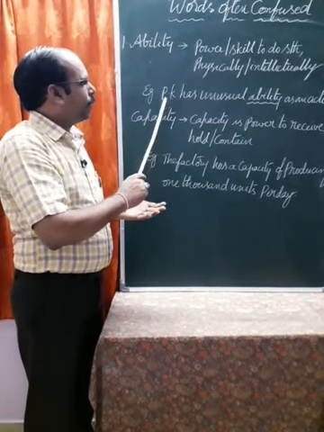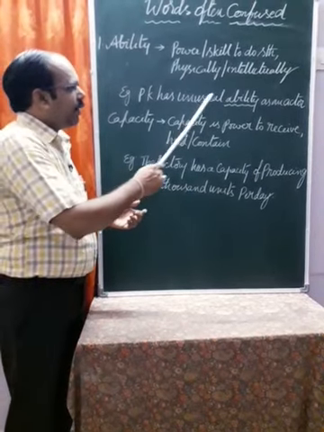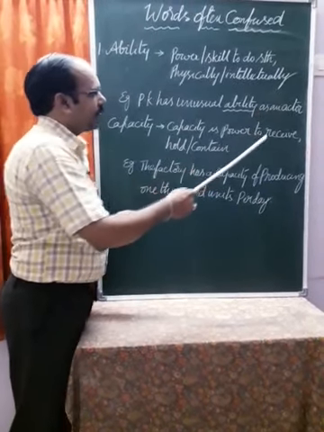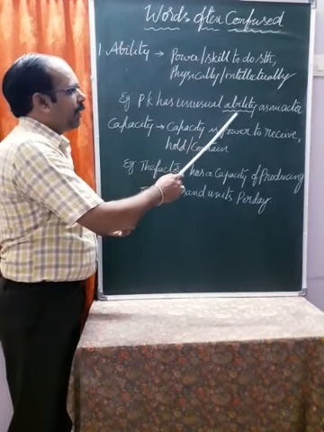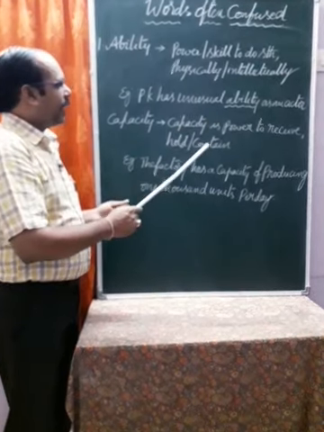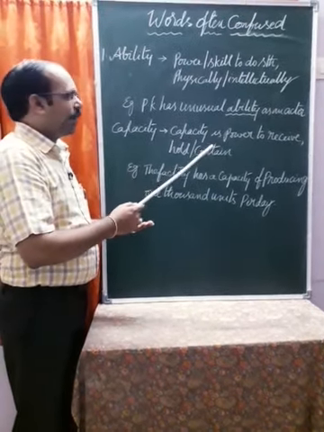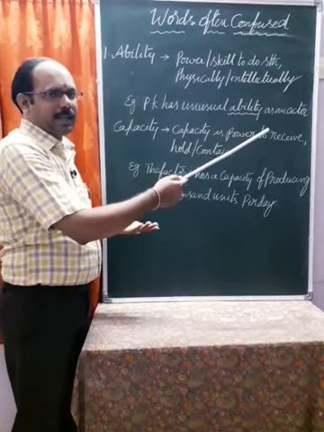For example, Pawan Kalyan has unusual ability as an actor. It is a natural skill. Acting is a natural skill to him. And another example, Prabhas has unusual ability as a fighter.